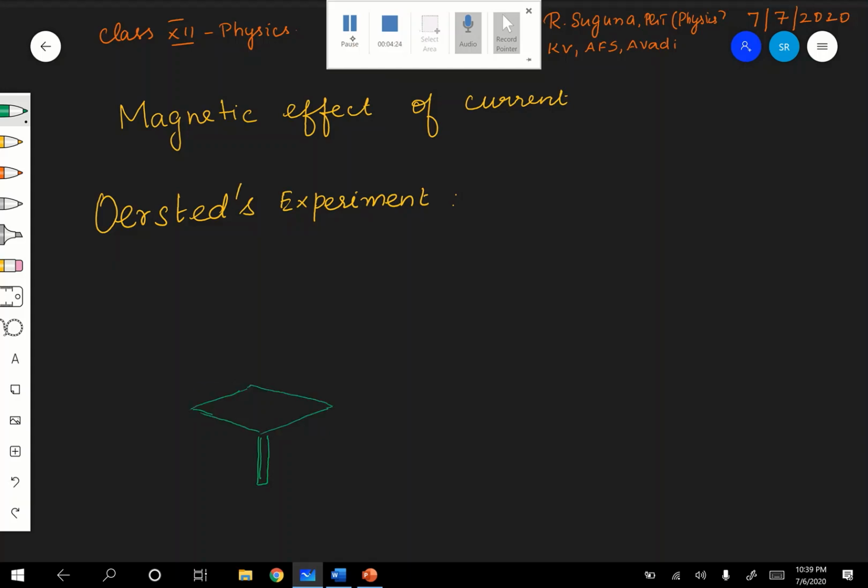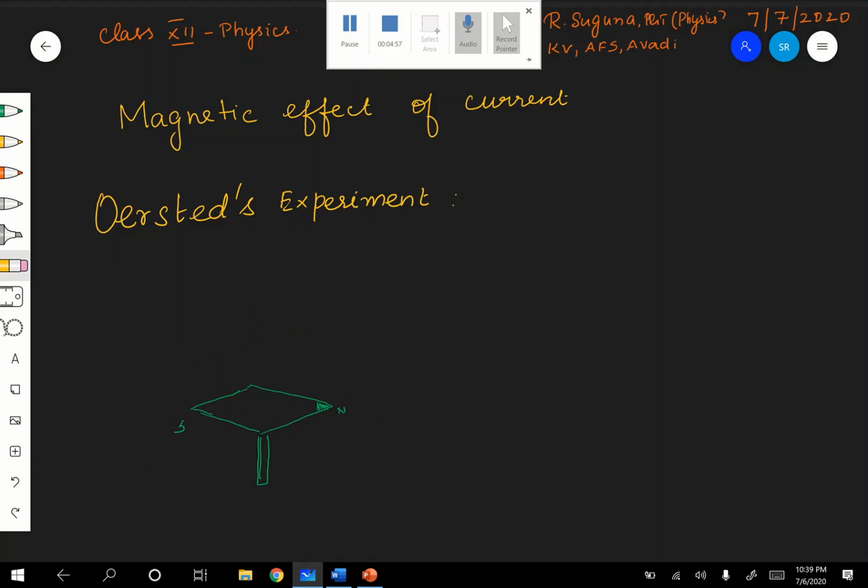It is showing the south pole here and the north here. It is capable of rotating freely about the vertical axis in a horizontal plane, like this. So it is capable of rotating about the vertical axis in a horizontal plane, right.